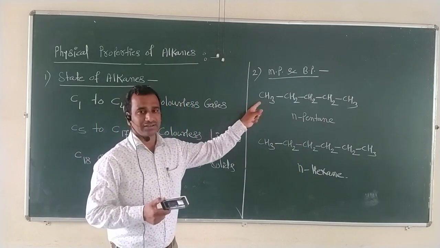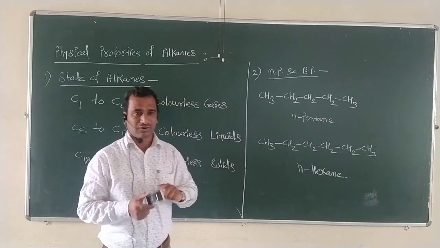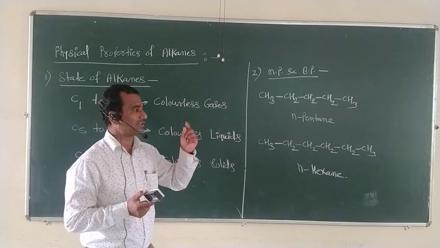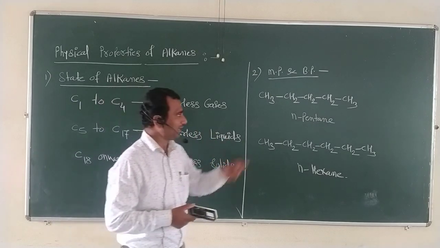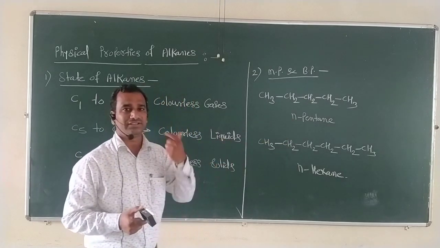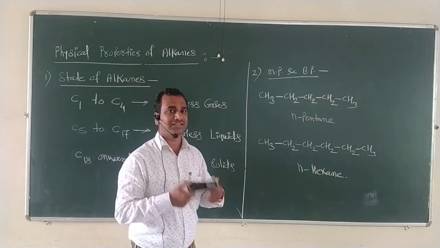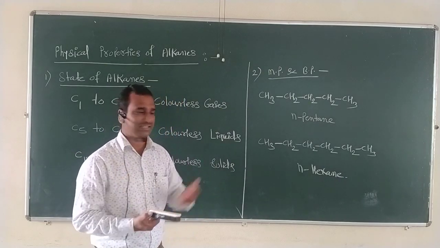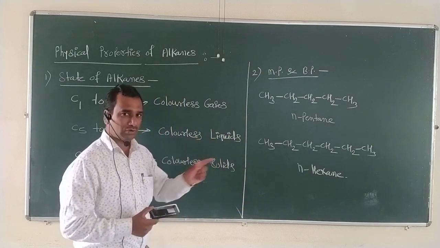If we compare the molecular formula of n-pentane to that of n-hexane, what difference is there? The difference is of one carbon and two hydrogens. That's how we can say that as compared to n-pentane, n-hexane has one more carbon atom. And that's why, as we stated before, as the number of carbon atoms goes on increasing in a particular alkane, the melting point as well as the boiling point goes on increasing.